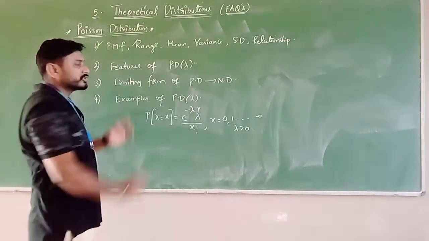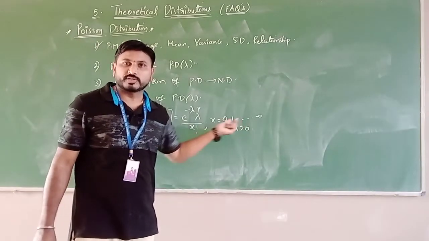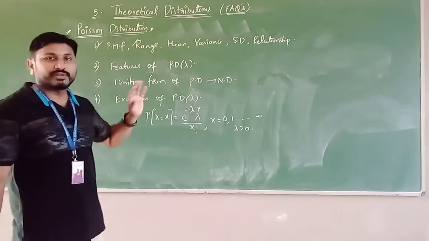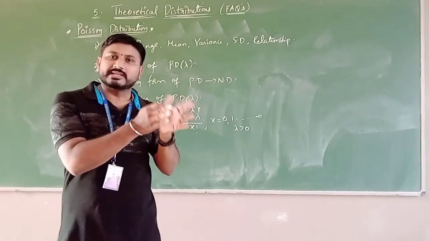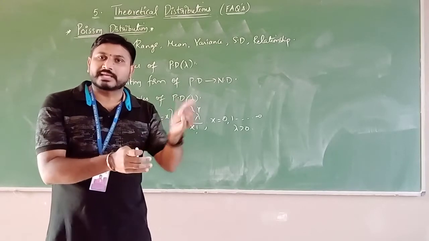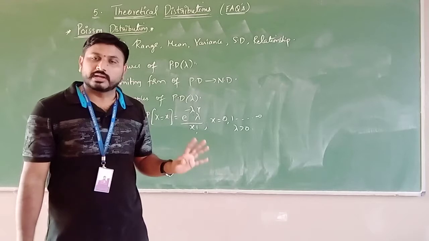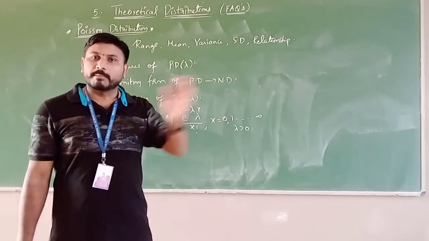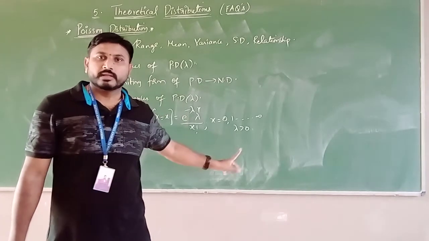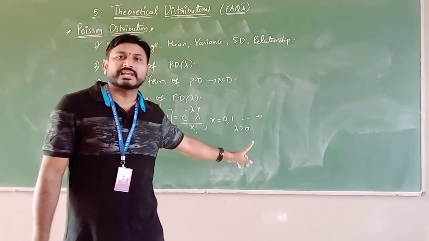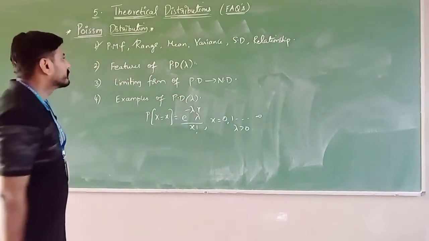Next, what is the range of Poisson distribution? Range is nothing but 0 to infinity. This is the range of Poisson distribution, right? The only difference between binomial and Poisson distribution is that in binomial distribution, small n is fixed. The number of trials is fixed. But in Poisson distribution, the number of trials is not fixed. So it goes up to infinity. At the end of the day, the n trials will be identified, but n is not fixed well in advance in Poisson distribution. That is the reason we have considered 0 to infinity.